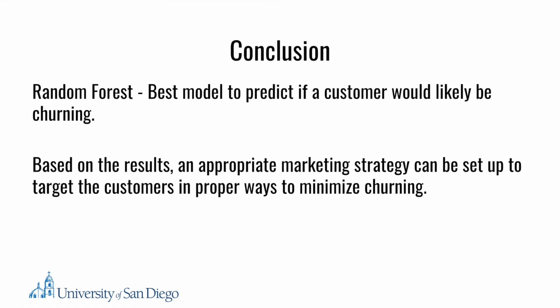In conclusion, the Random Forest model shows the best performance among the 7 models based on accuracy and precision scores. This model can now be used to predict if a customer would likely be churning. Based on the results from the model, American Bank of Commerce, or ABC, can now consider setting up an appropriate marketing strategy to target different customers in proper ways to minimize churning and thus to increase profitability.